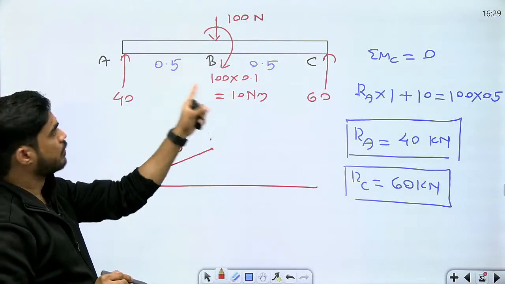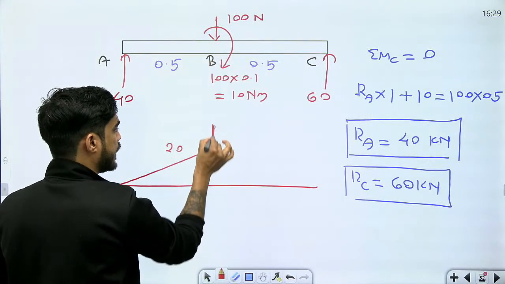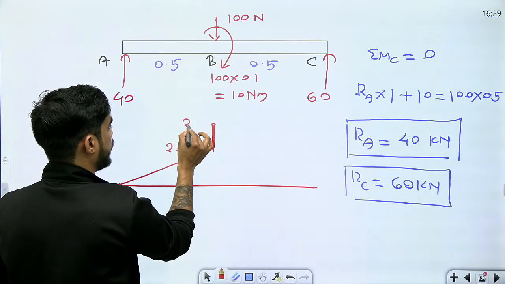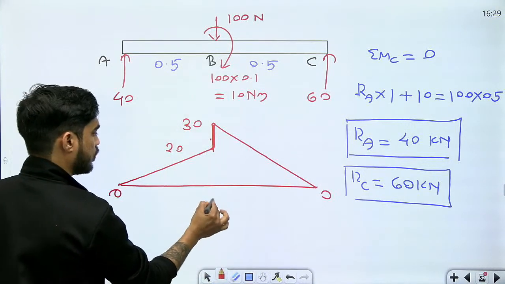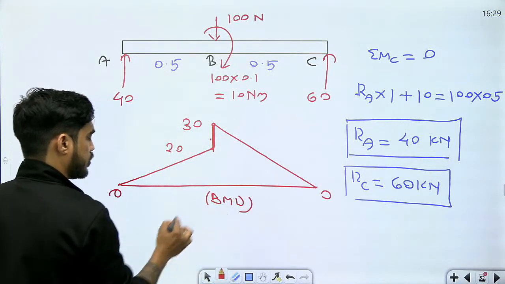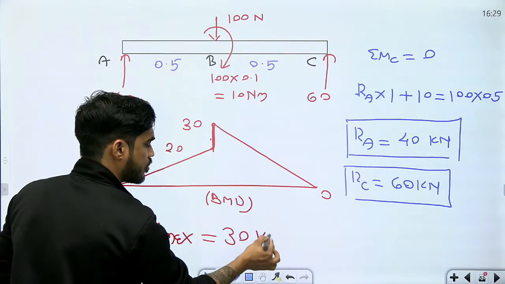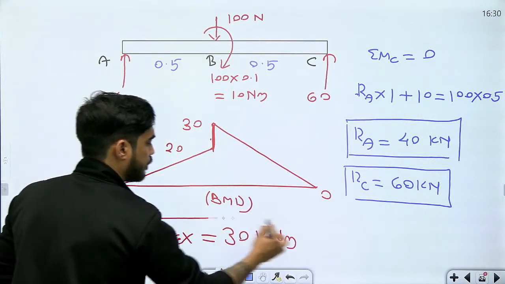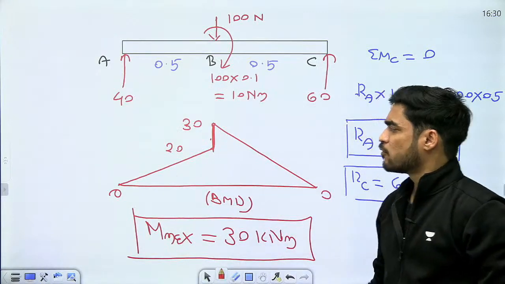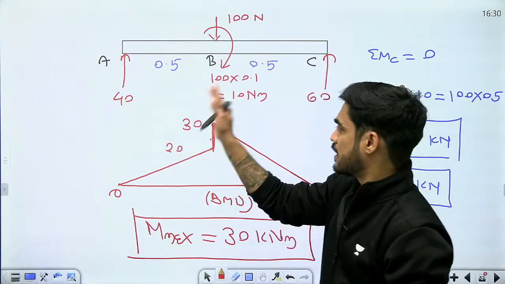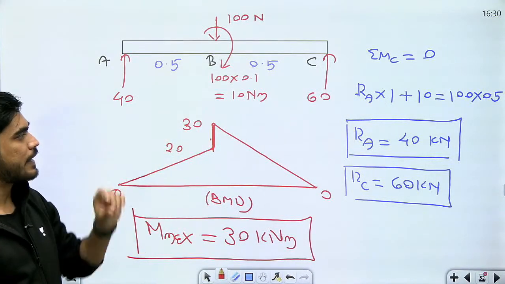Then sudden change. This moment is clockwise. This moment is also clockwise. So both will be added. So 20 plus 10, 30. And then it will become 0. So what is maximum bending moment, beta? Maximum bending moment is 30 kilonewton meter. Very good. Okay. So if you are confused, beta, always draw the bending moment diagram. Don't just calculate the bending moment values, draw the diagram, so it will be clear to you that this is the maximum bending moment.